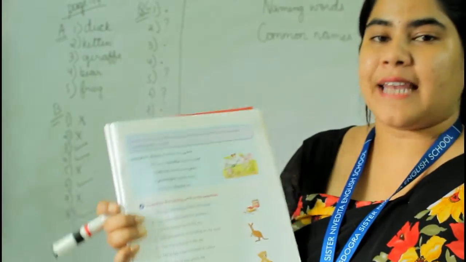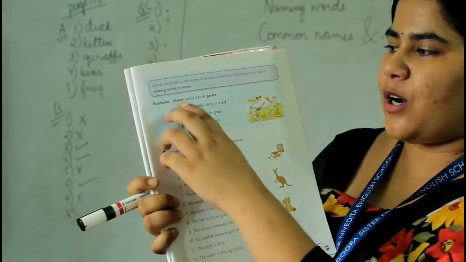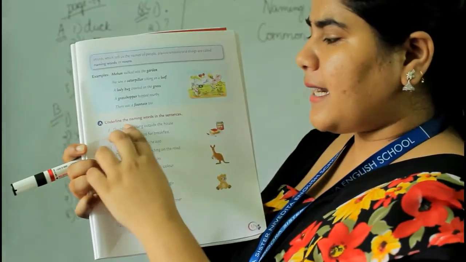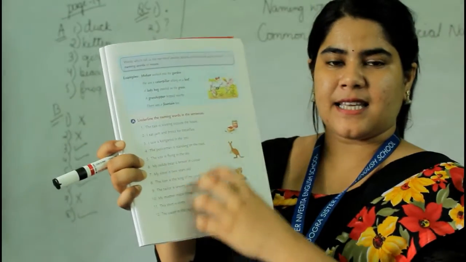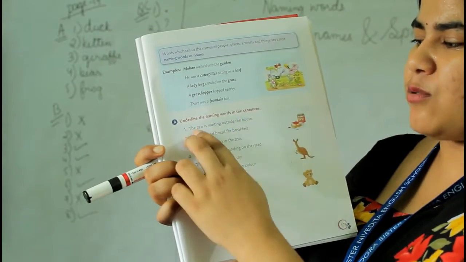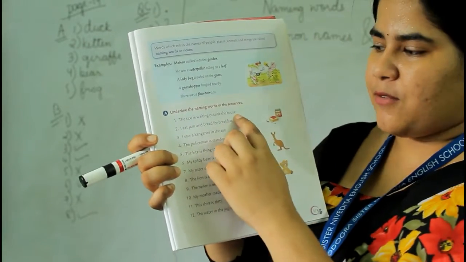Now, words which tell us the names of people, places, animals and things are called naming words or nouns. I told you that a noun is a naming word. Okay, like Mohan walked into the garden. Mohan and garden are naming words. Underline the naming words in the sentence. In this sentence you have to underline the naming words. The taxi is waiting outside the house. Taxi, house are naming words.